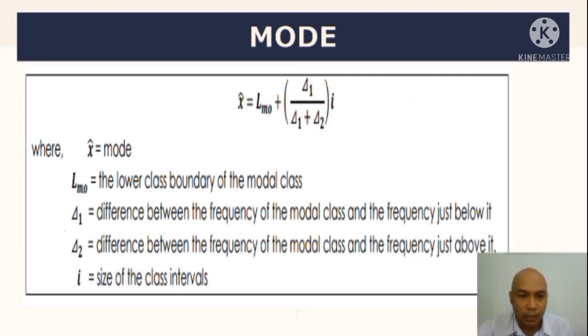Kaya itong delta 1 na to is the difference kasi change. The difference between the frequency of the modal class and the frequency just below it. And then delta 2 is the difference between the frequency of the modal class and the frequency just above it. And i is the class size of the interval. So, paano natin identify yung modal class? Ito yung class interval containing the highest frequency.